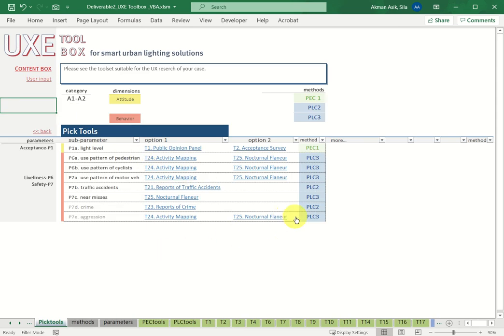And for this demo case, these are the options, and it's the end of the first case.